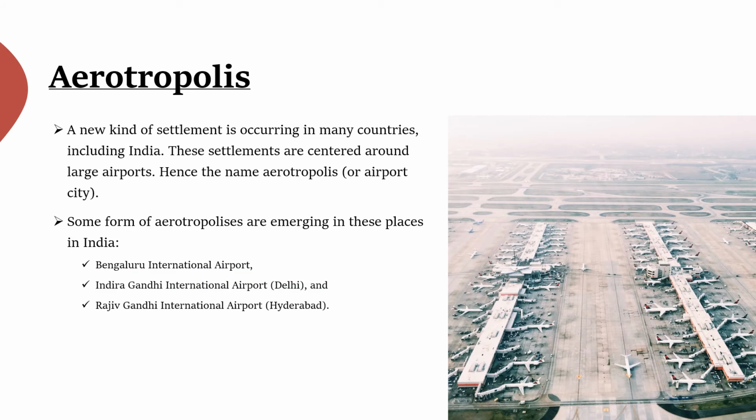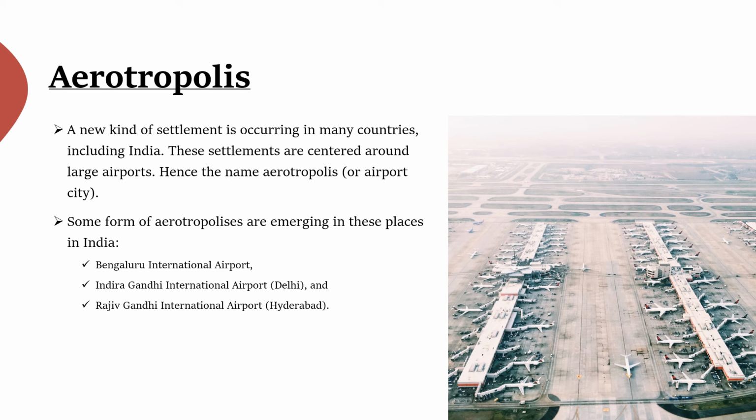Students, next another topic, Aerotropolis. Have you heard about this word? Yes, a new kind of settlement is occurring in many countries, including India. These settlements are centered around large airports, hence the name Aerotropolis or airport city.